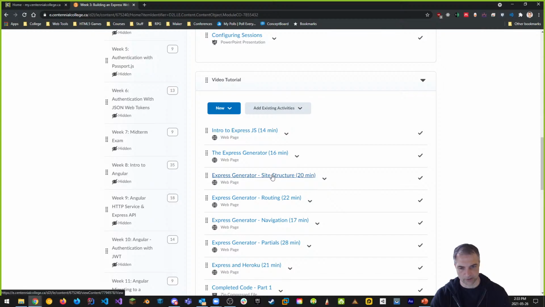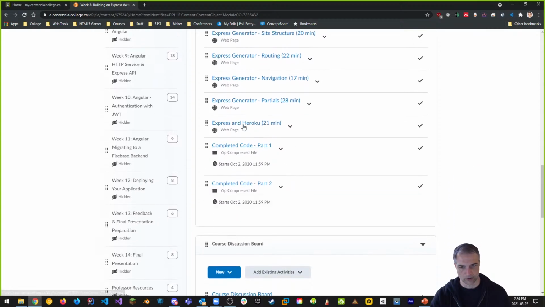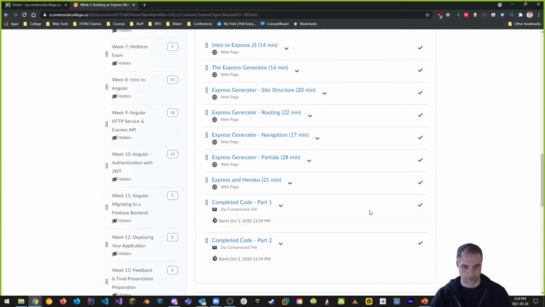Next, I talked about site structure and routing, and navigation: how to navigate and create a nav bar, partials, and Express and Heroku. Guys, this is critical. Express and Heroku is required. So these are all things you need to go through. A lot of this stuff is fairly straightforward, and if you follow the videos, it'll be enough.